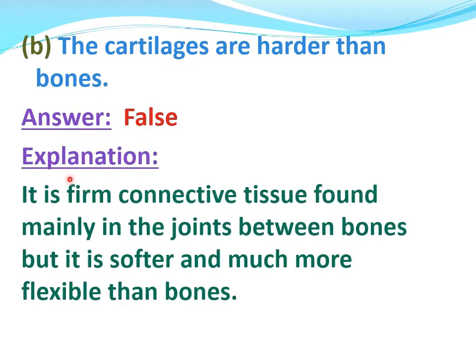Why? Because cartilage is a firm connective tissue found mainly in the joints between bones, but it is softer and much more flexible than bones.